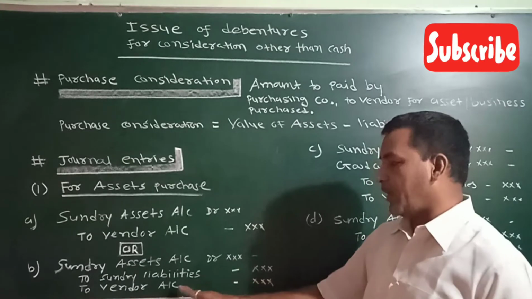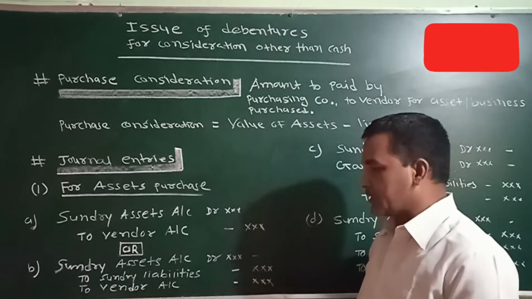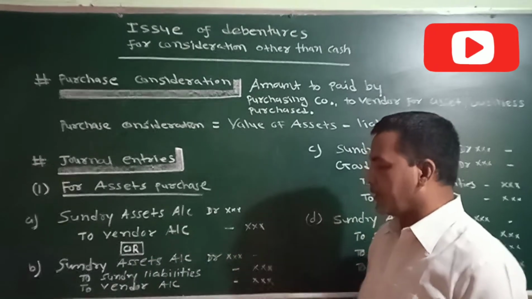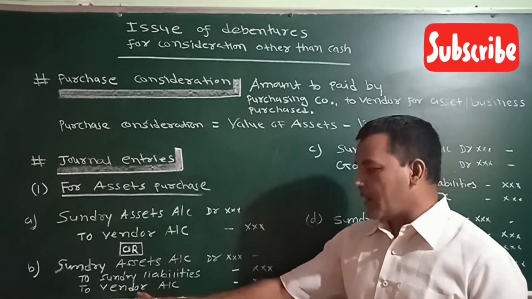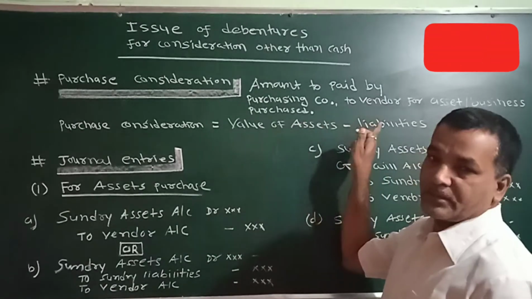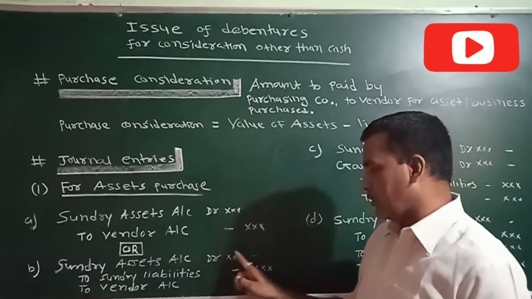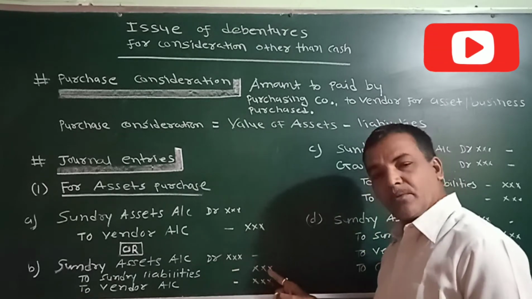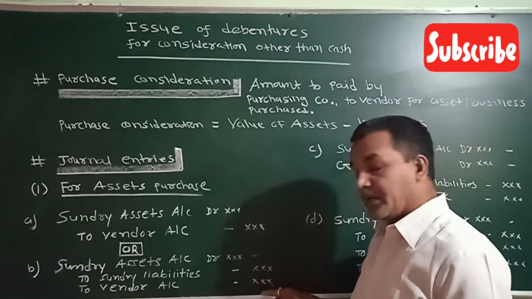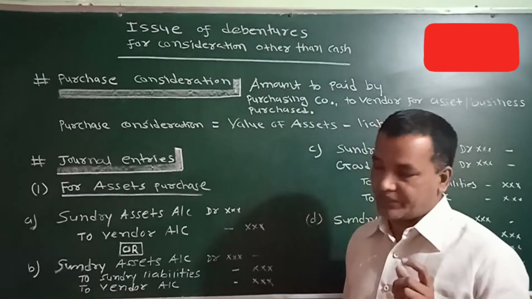Liabilities are credited, the vendor we credit with the amount of purchase consideration, and sundry assets individually we have to debit. Now here, with what amount will the vendor be credited? As I told you, assets minus liabilities. From the total value of assets, you have to subtract the amount of liabilities. The difference will be the vendor account. That is our purchase consideration.